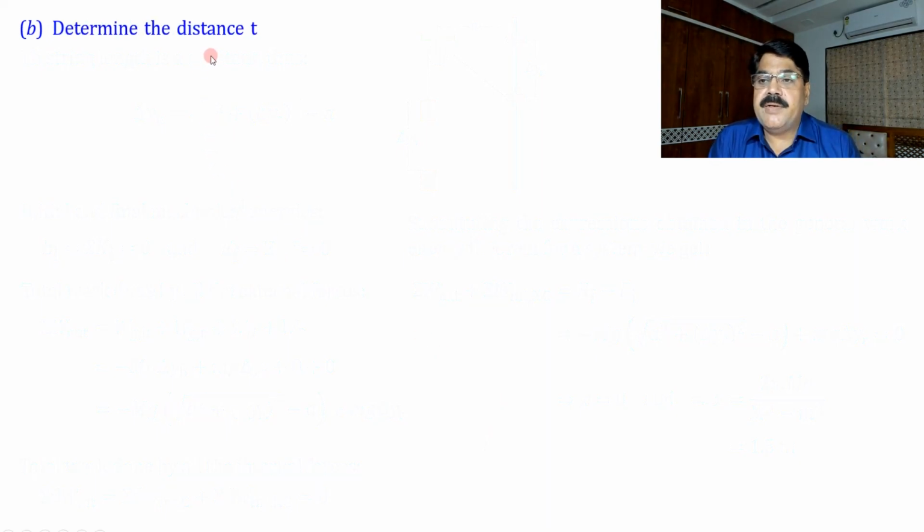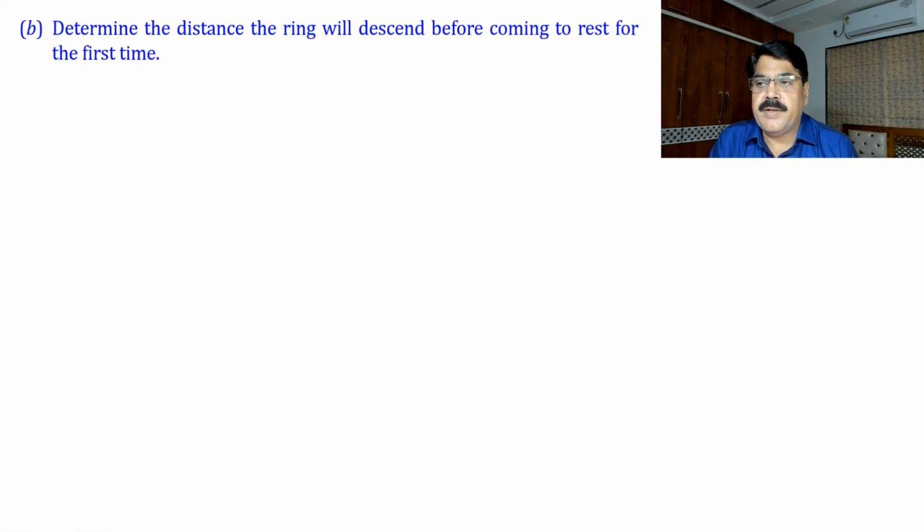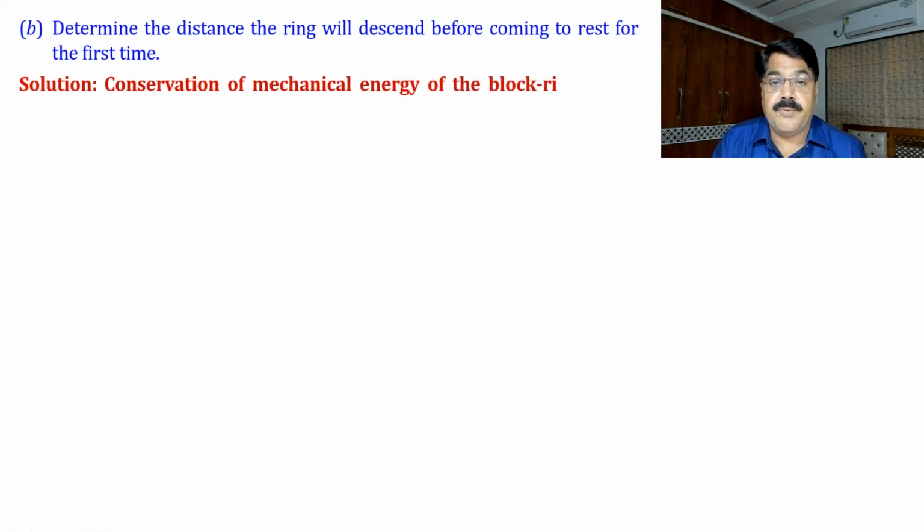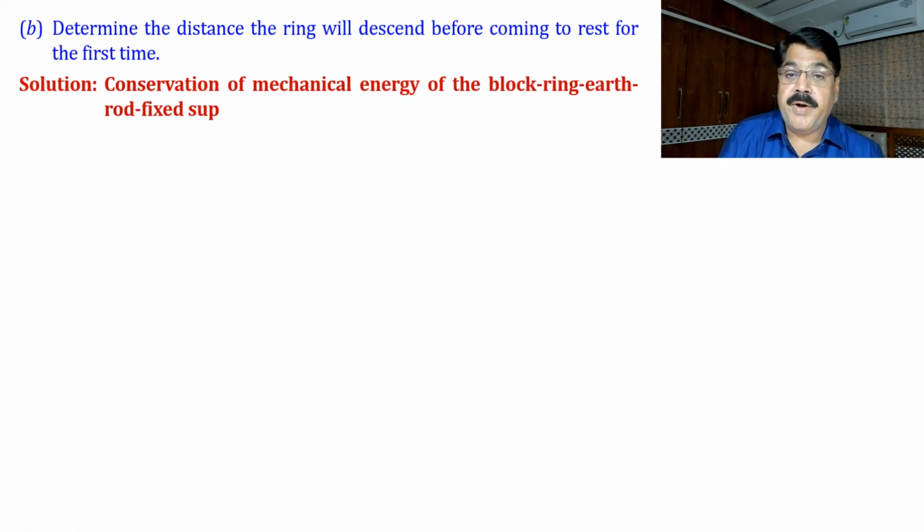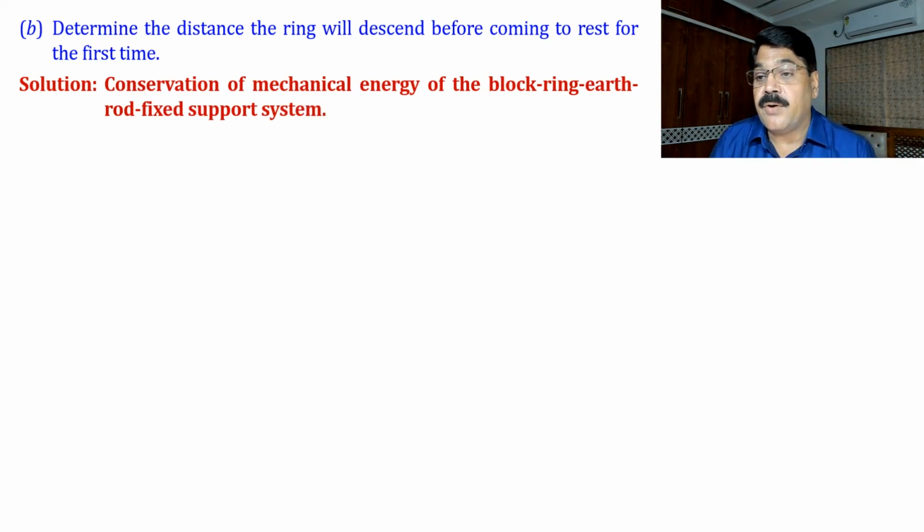B, determine the distance the ring will descend before coming to rest for the first time. And the same problem we are using here. We have just written the statement again. And what solution we are using, just see here. Solution: the idea we are using is conservation of mechanical energy, what I have just suggested to you. And the system we are taking is block, ring, and earth, rod, and fixed support. All these things we are including in the system. So there are no external forces, all the forces are internal forces.